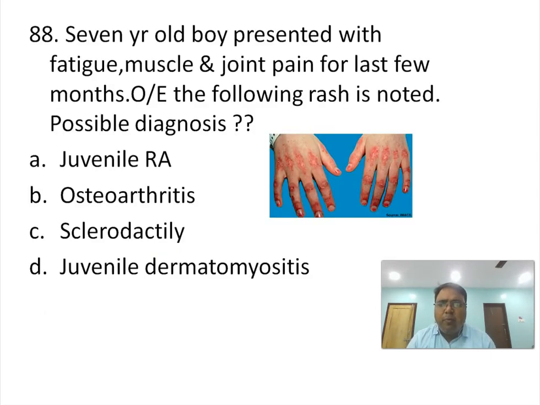Next, a 7-year-old boy presented with fatigue, muscle and joint pain for the last few months. On examination, the following rash is noted. Look at the rashes at the dorsum of the hand. What is the possible diagnosis? First, we have to think what these rashes are. These are Gottron papules. So, what is the diagnosis? The diagnosis is very simple. That is juvenile dermatomyositis.